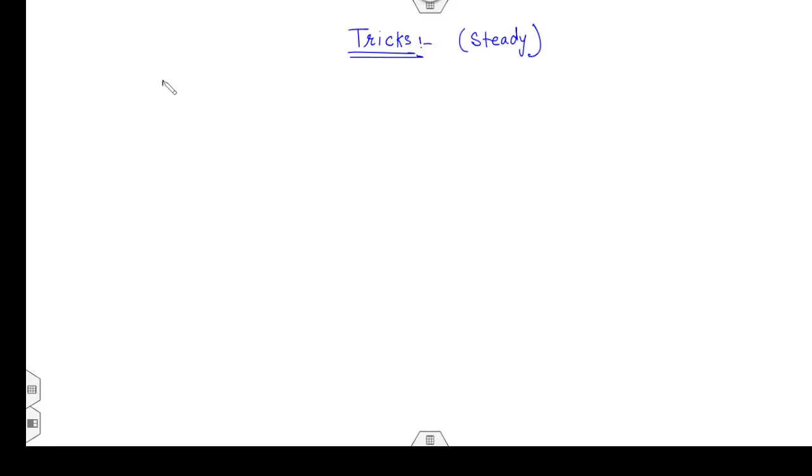First of all, whenever you have differential equations like dy/dx, or d squared y/dx squared, or d cubed y/dx cubed, and so on, look at which one is my independent variable and which one is my dependent variable.